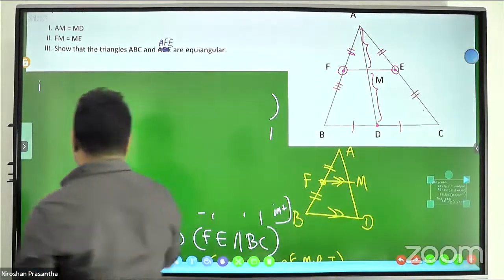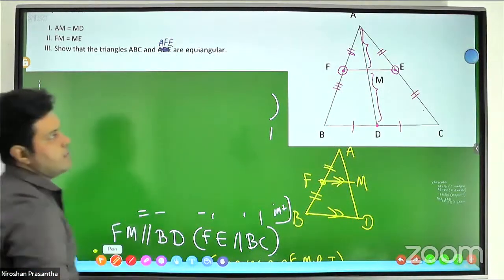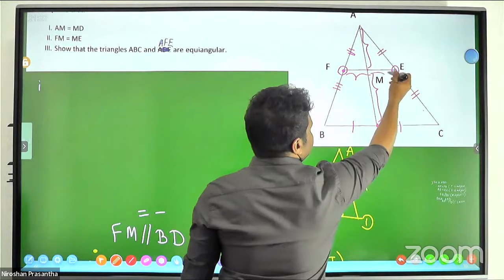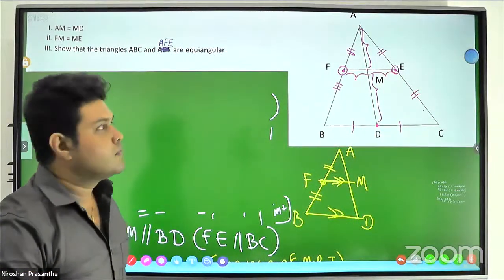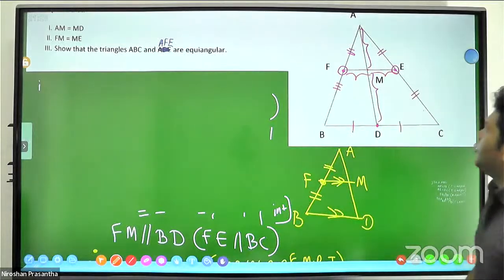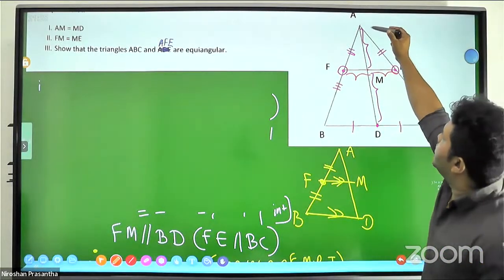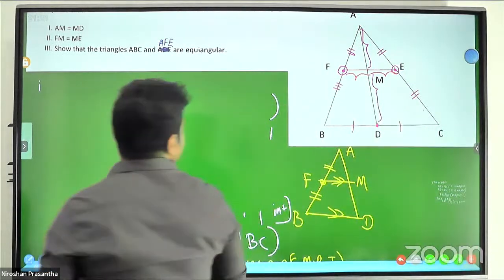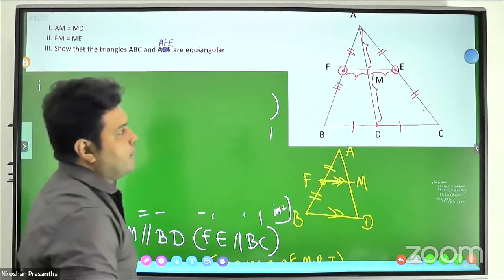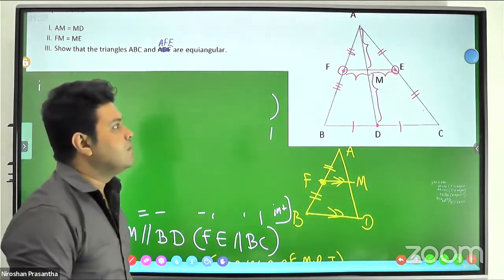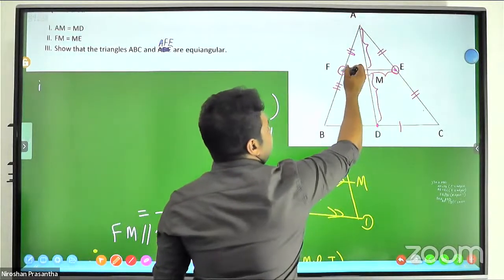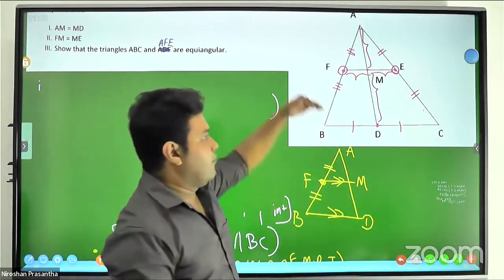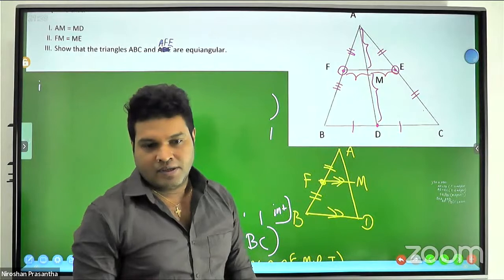Right, we had to prove FM equal to MV. What you know is that AM equal MD is the previous answer, AM equal MV. But because of the midpoint theorem you know that FE, this F to E distance, is equal to half of BC. Do you agree, F to E is half of B to C?